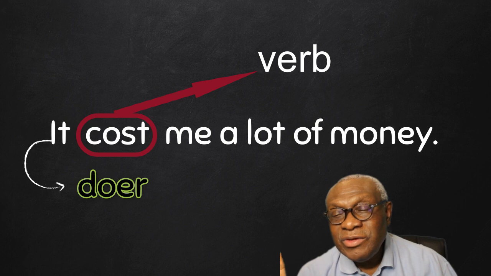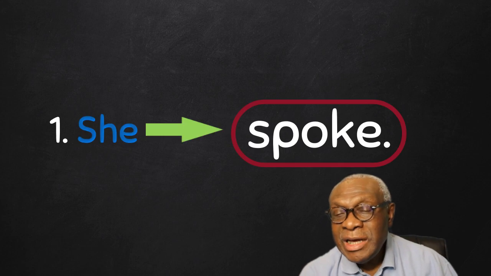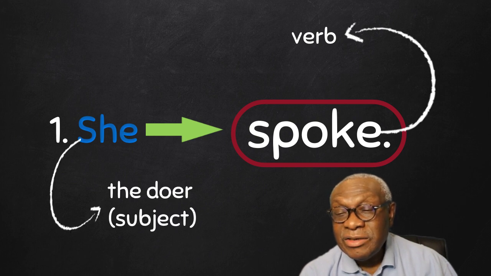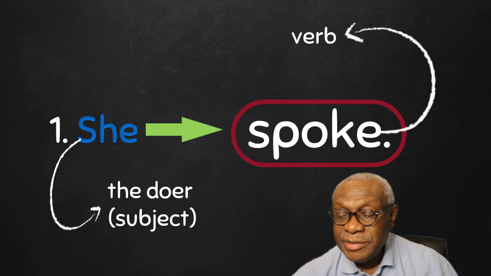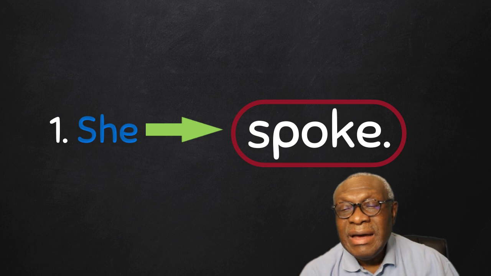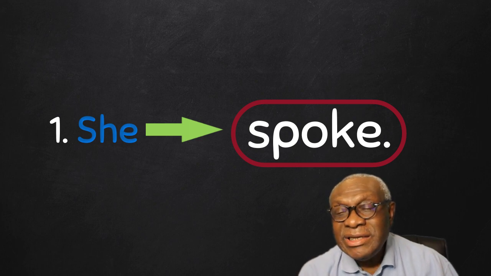Meanwhile, for today, we're just going to look at the doer, who is a human being, she. So again, she spoke. Spoke is the verb, and she is the doer of the verb, or the subject of the verb spoke. Anything that is, or anybody that's doing the action is the subject.